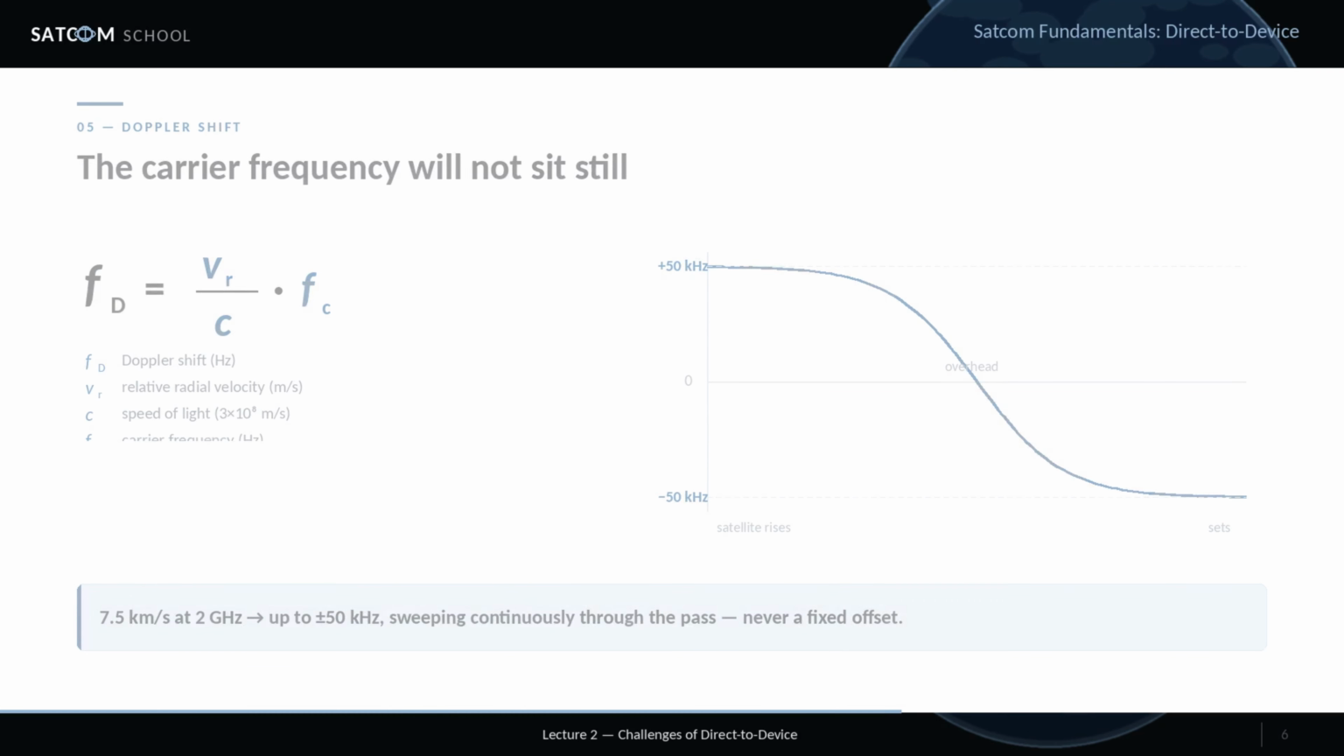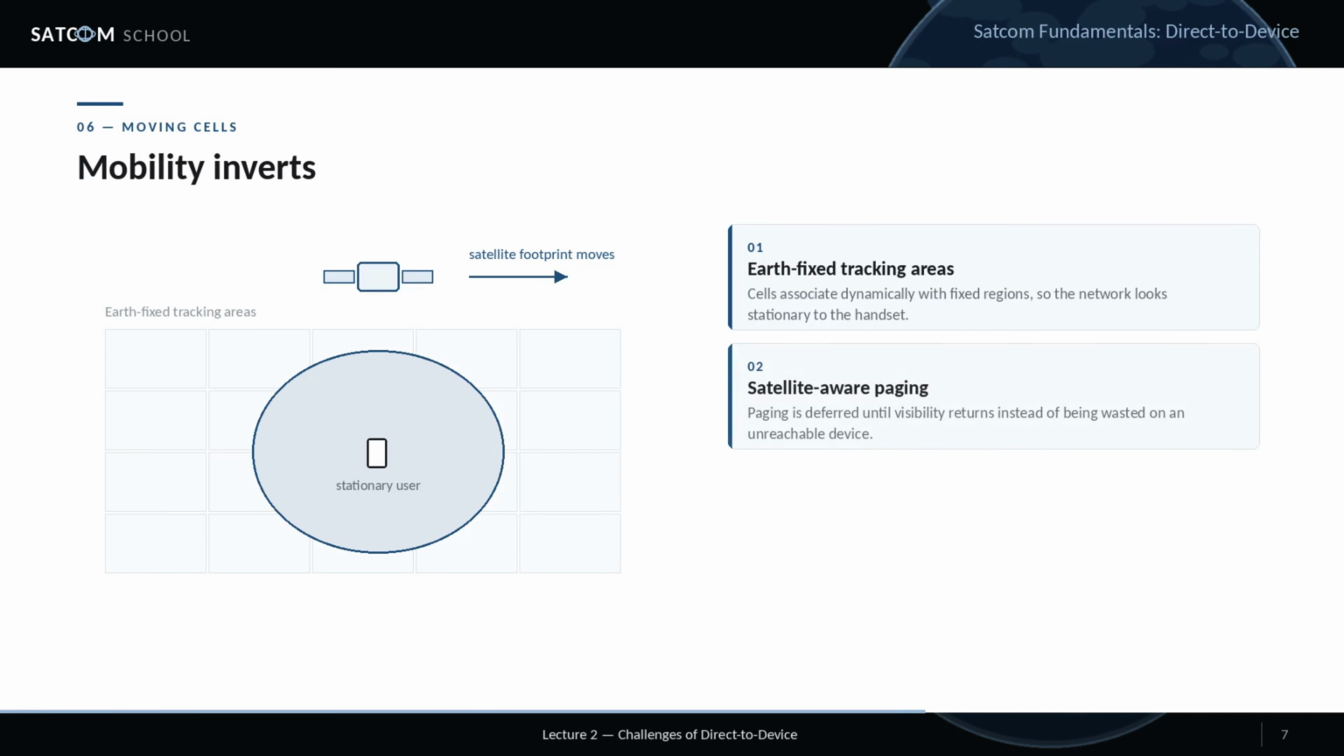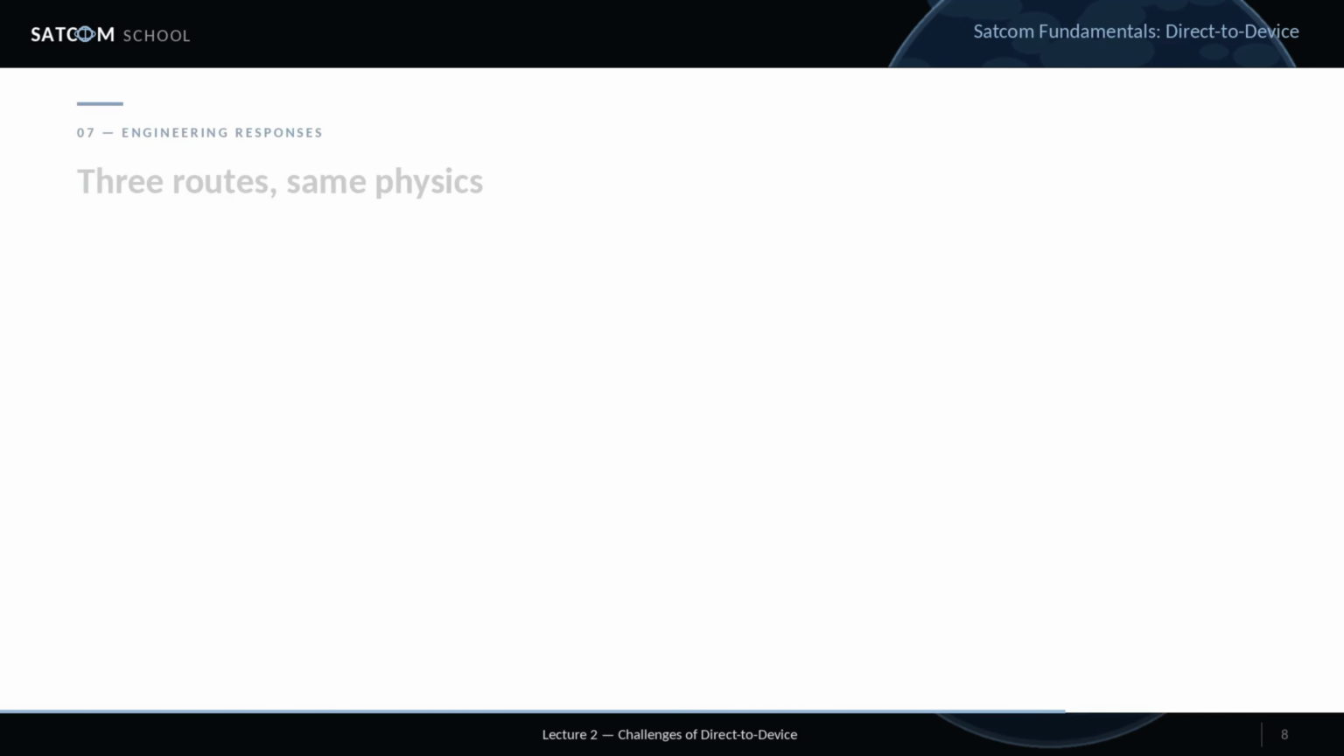Then mobility inverts. On the ground, the network is fixed and the user moves. In orbit, the user can stand perfectly still, while the serving cell races across the ground, and the serving satellite changes every few minutes. Left alone, that produces constant cell reselection and a flood of signaling. 3 fixes recur. Tracking areas are pinned to the Earth's surface, so the network looks stationary to the handset. Paging becomes satellite-aware, deferred until visibility returns. And beam handovers are driven by orbital geometry rather than user movement. Everyone faces the same physics.